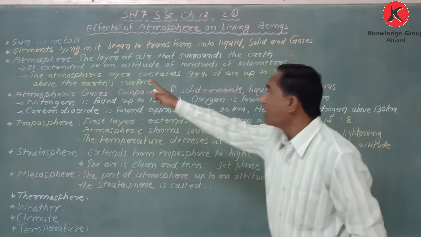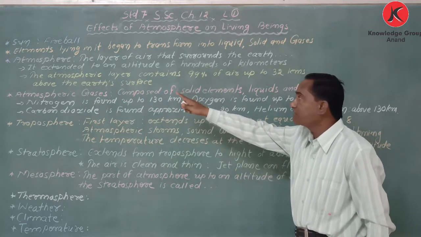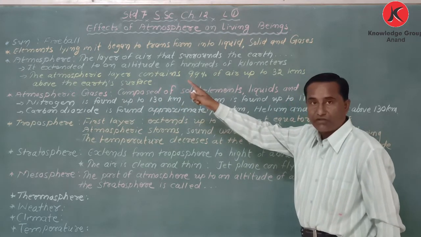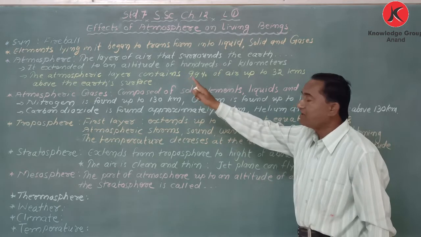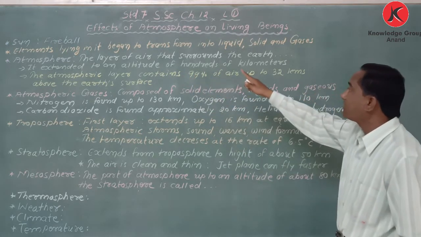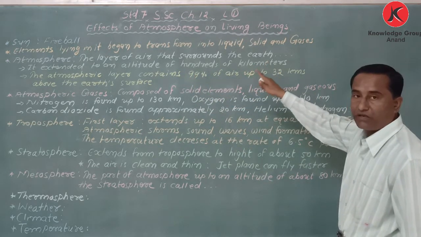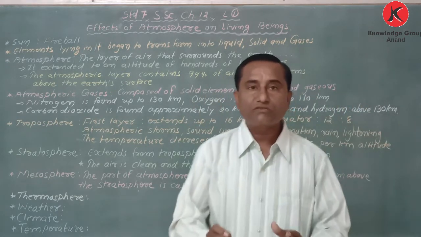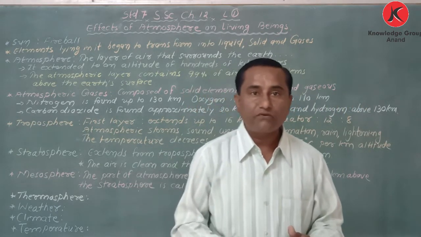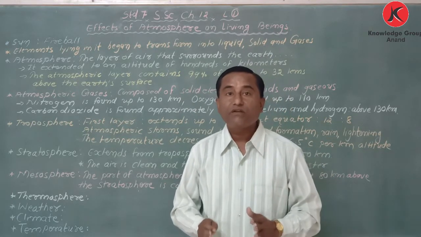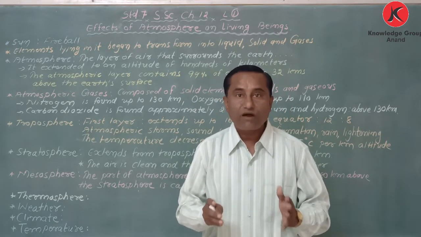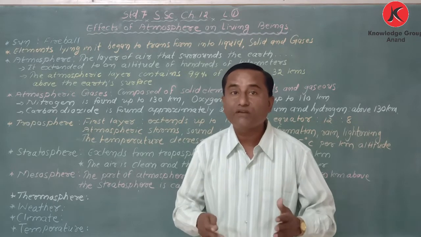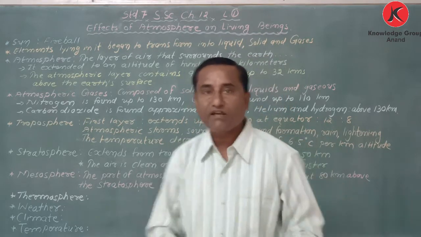The elements began to transform into liquid, solid and gaseous form. Slowly the earth started to cool down, and different layers were formed.